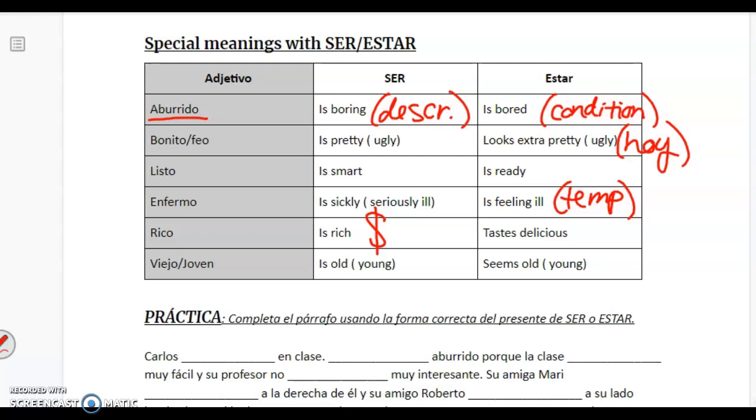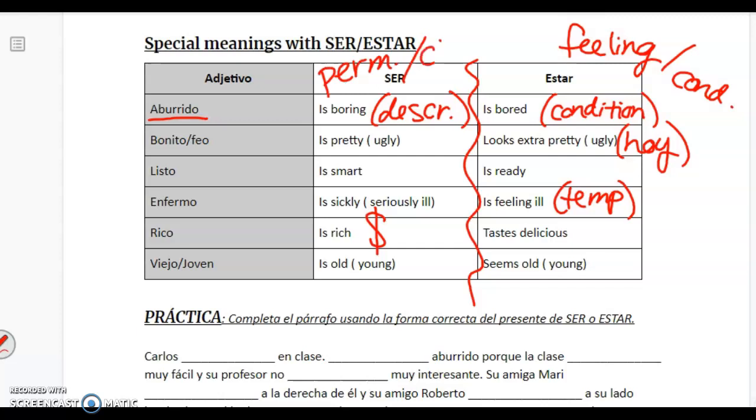But with estar, it's how you feel, depending upon that day. So something to help you with these, chicos, is remembering that with estar, it's going to be more of the feeling, right, or the condition. But with ser, these adjectives are more permanent and more of a characteristic of someone.